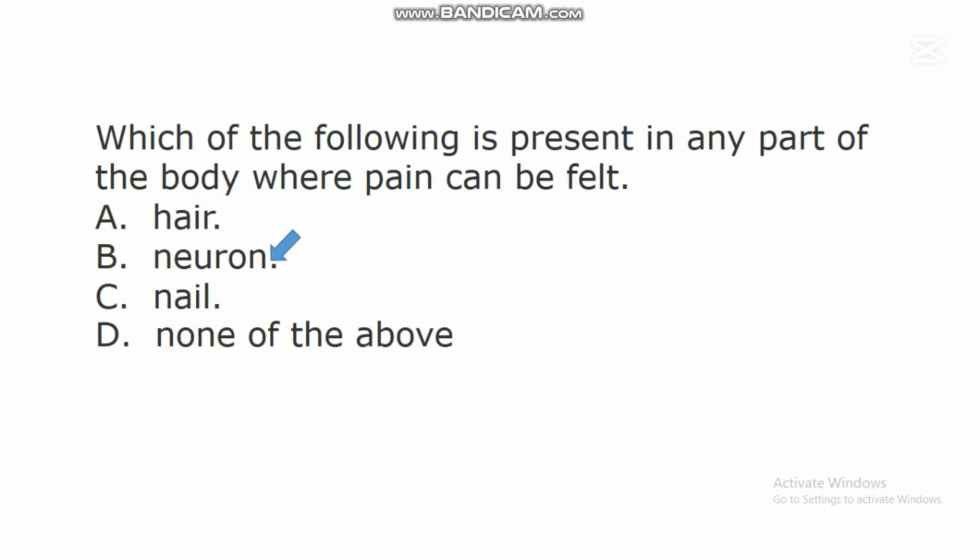Research has shown that this nerve cell ensures coordination of impulses from one part of the body to another. Neuron plays a great role in transmitting impulses from different parts of the body or from one part of the body to another. So this neuron is present in any part of the body where pain can be felt.